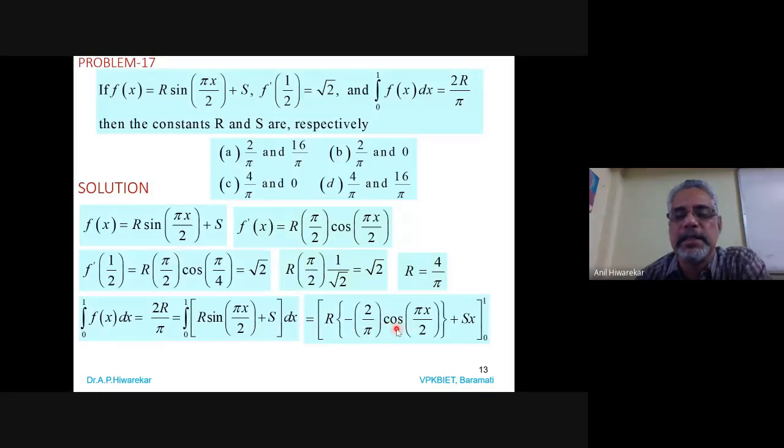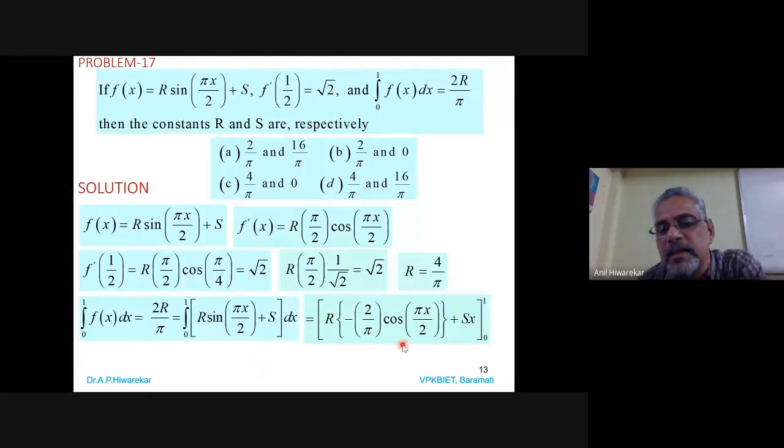The integration of sine of ax is minus cos of ax divided by a, so that is just the reciprocal of this term excluding x. So it is minus 2 by pi cos of pi x by 2, plus the integration of s dx, which is s x. Limits are 0 to 1.